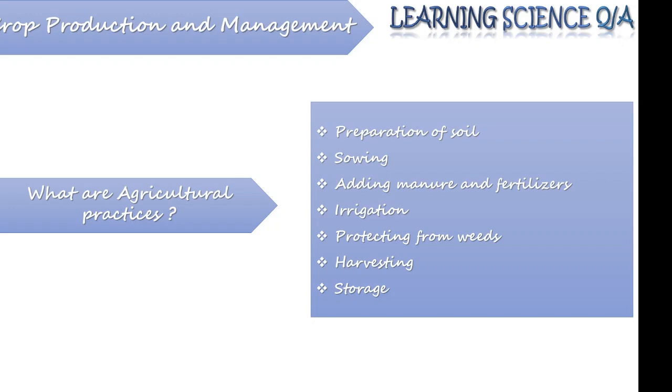Once a plant has grown, say up to 5 or 10 inches, we need to protect them from the unwanted plants or grasses that are growing with our crop plant. That is protecting from the weeds. So the weeds include unwanted, undesirable plants that are growing along with your crop plant. Then we have the harvesting. Harvesting is the practice of taking out, or you can say cutting down your crop plant once it has ripened.